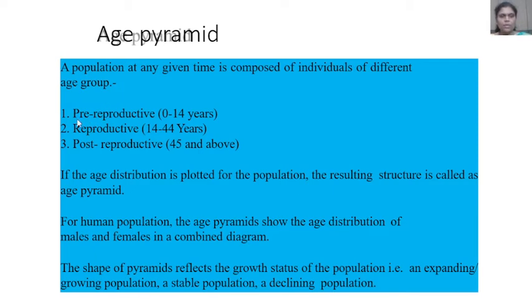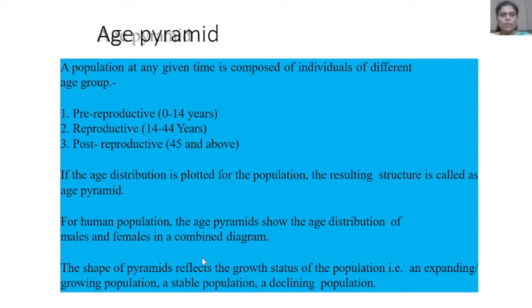As we know, the pre-reproductive is 0 to 14 years, then reproductive 14 to 44 years, then post-reproductive 45 and above. If the age distribution is plotted for the population, the resulting structure is called an age pyramid.